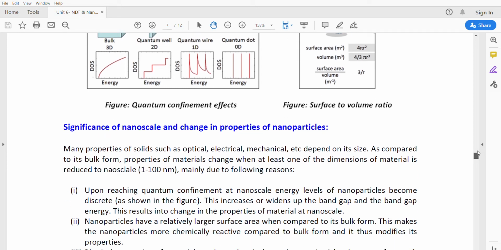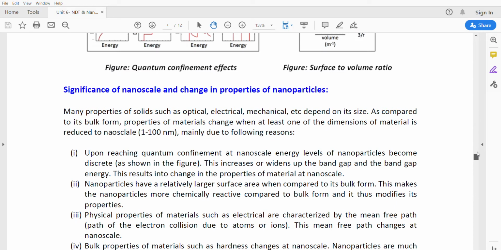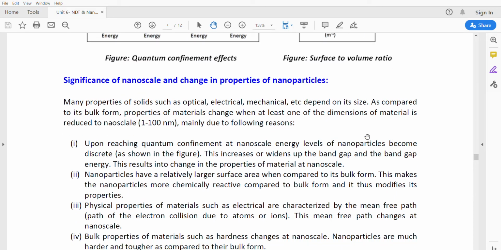And what is the nanoscale? What is the use of nanoscale? What are the main properties changing? Upon reaching quantum confinement at the nanoscale, the energy levels of nanoparticles become discrete. We know that when the size is reducing, the energy levels of the electrons inside the material also change. Under the nanoscale, the energy levels become discrete. This increases the band gap. The band gap energy increases, and due to this the electrical properties change.